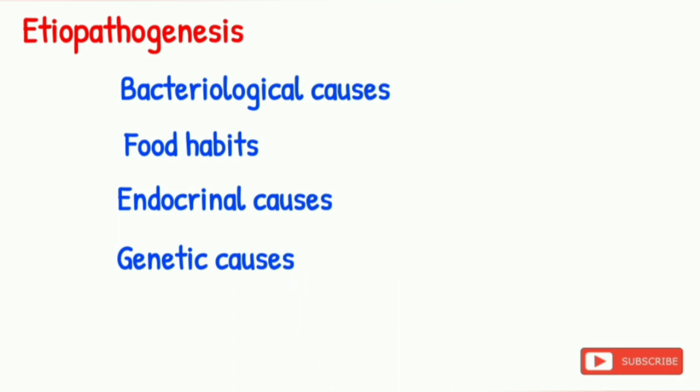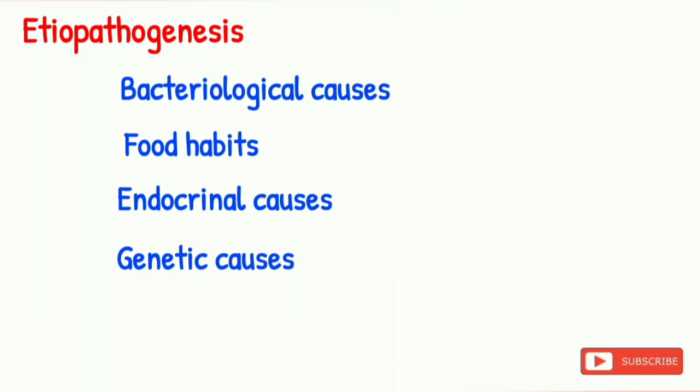It can also occur due to the food habits like eating too much spicy food or a diet poor in vitamins, and smoking and alcohol can also lead to an ulcer. Next is non-steroidal anti-inflammatory drugs. They are responsible for the gastric ulcers rather than the duodenal ulcers by altering the mucosal defense.